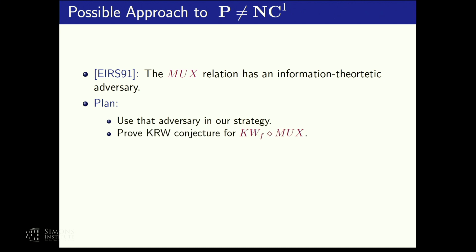And we use this proof strategy to prove the KRW conjecture for the composition I just described in the previous slide. And then we use this proof to separate P from NC1. Now, this is a nice plan. Personally, I think it is a good plan. We should try to carry it out, but obviously I don't know how to carry it out. If I did, I would give a different talk today.